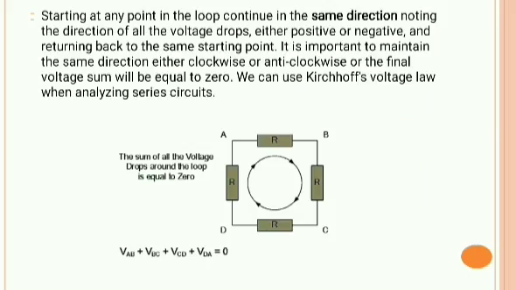Starting at any point in the loop, continue in the same direction, noting the direction of all the voltage drops, either positive or negative, and returning back to the same starting point. It is important to maintain the same direction, either clockwise or anti-clockwise, or the final voltage sum will not be equal to 0. We can use Kirchhoff's voltage law when analyzing series circuits. The sum of all the voltage drops around the loop is equal to 0. That is, VAB plus VBC plus VCD plus VDA equal to 0.